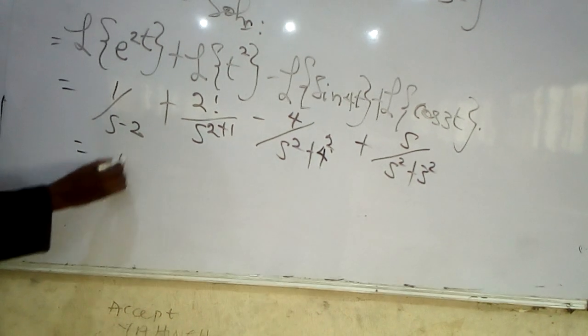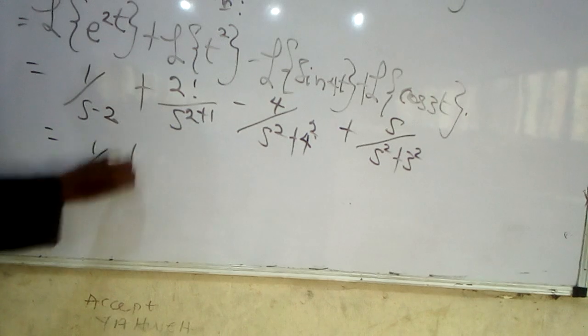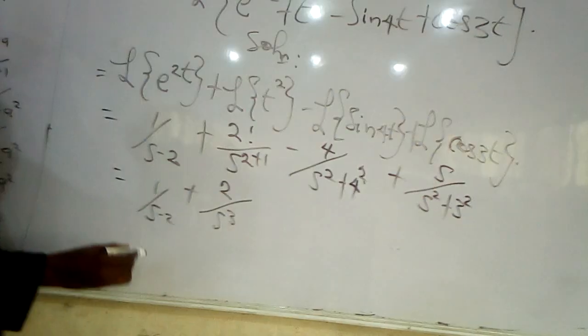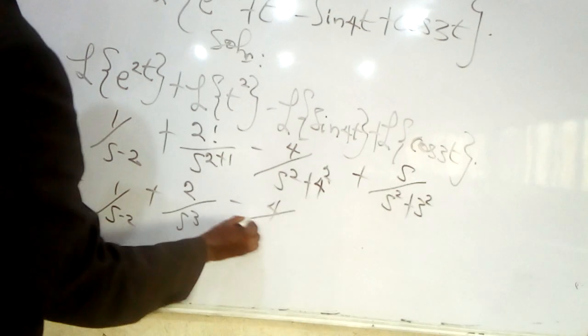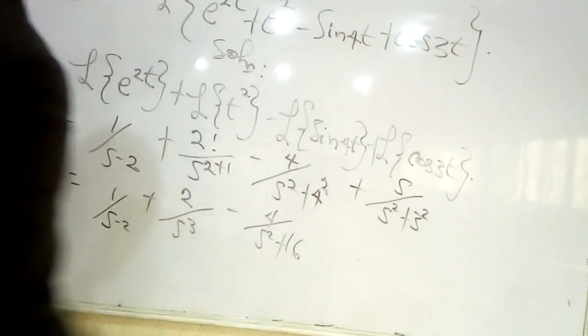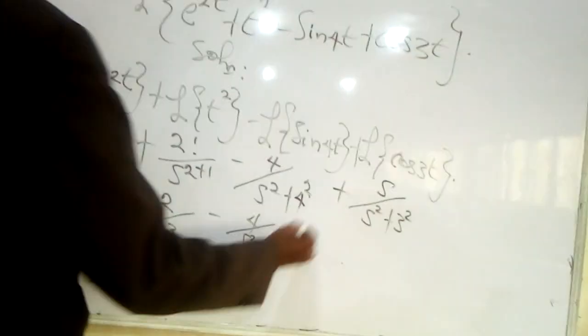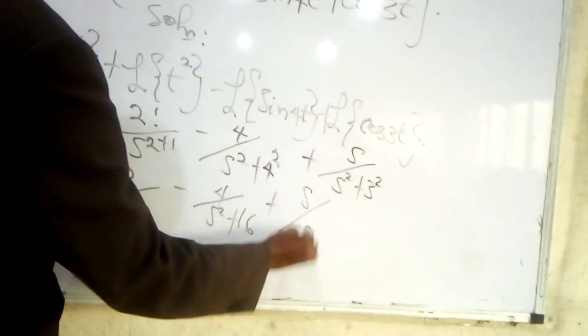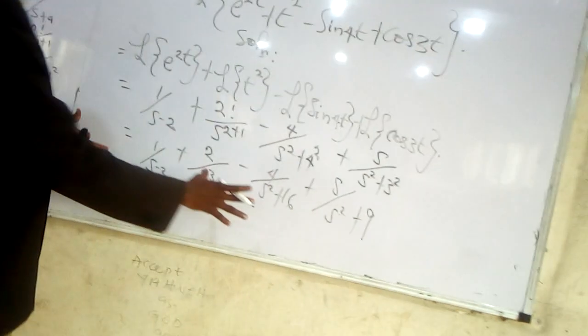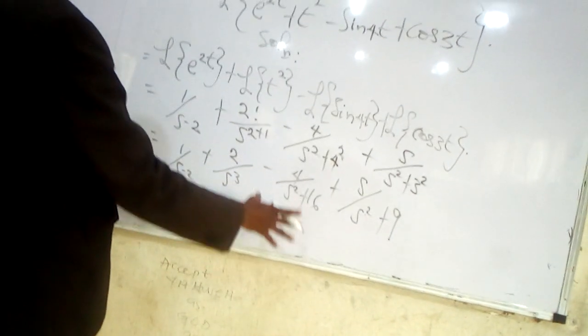Now, this will give us 1 over s minus 2 plus 2 factorial, which is 2 times 1, which is 2, over s raised to power 3, minus 4 over s squared plus 4 times 4, which is 16, plus s over s squared plus 9. Of course, you can leave your final answer this way. This is the final solution.